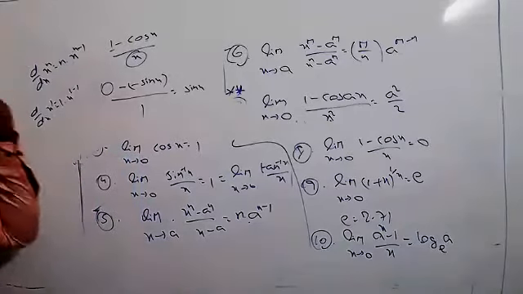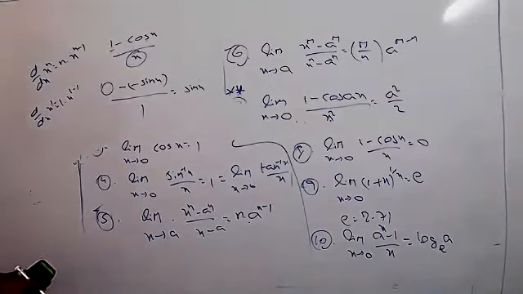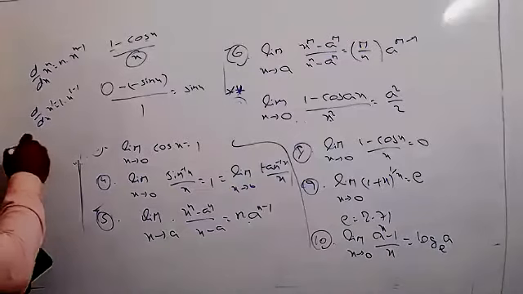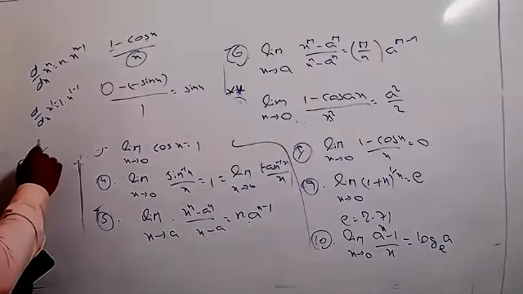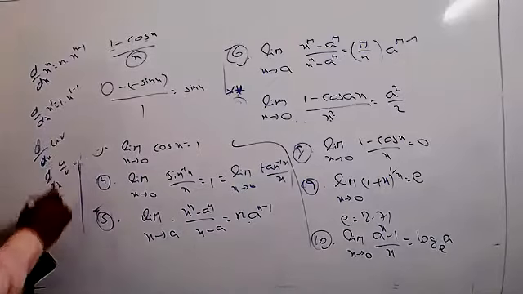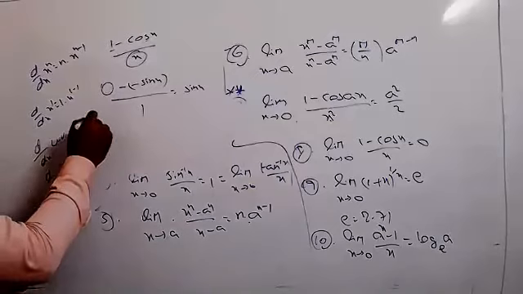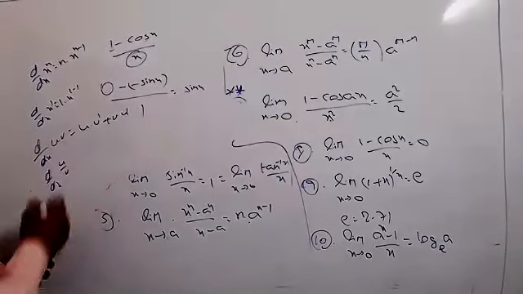Yes, please tell me, Emma. The differentiation of a fraction is like u dash v minus u v dash. Formulas are there now. Yes, sir, differentiation of uv is equal to differentiation of u into v. For uv, it will be (uv) dash equal to u into v dash plus v into u dash.